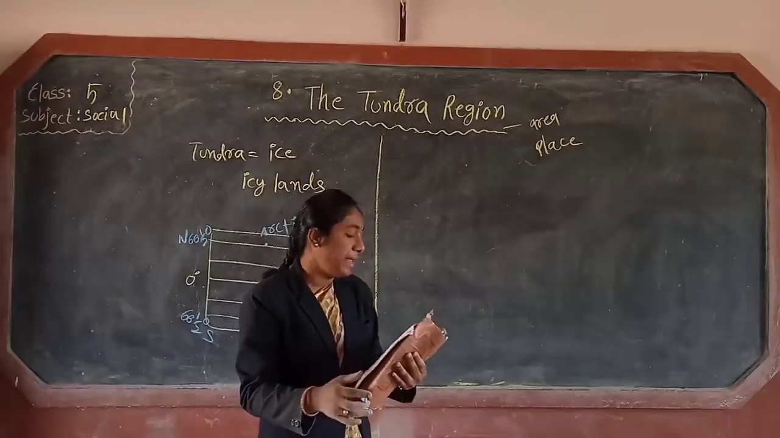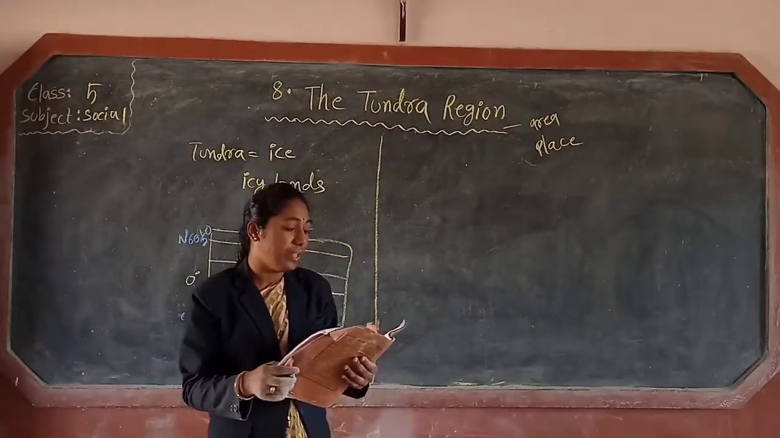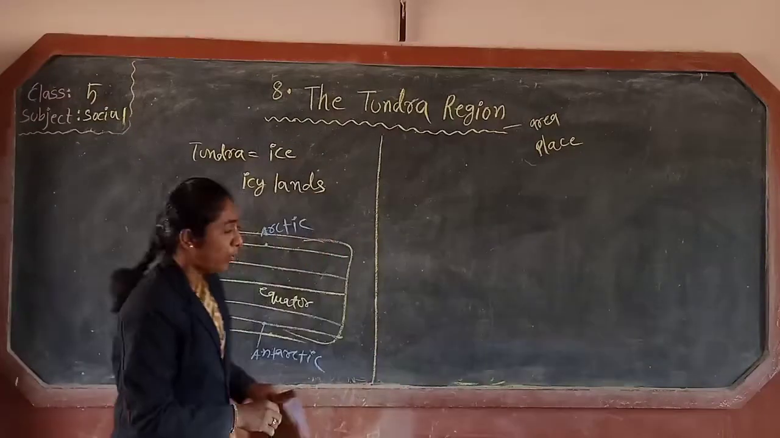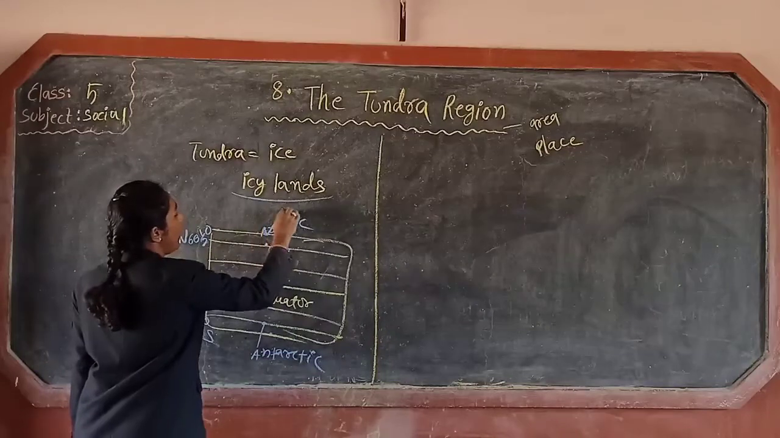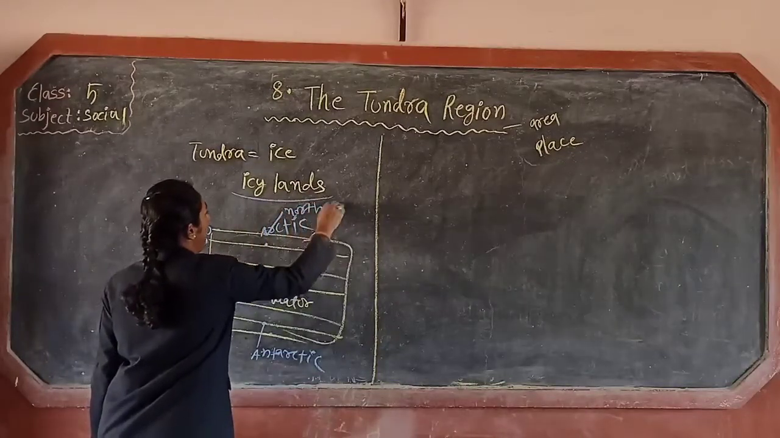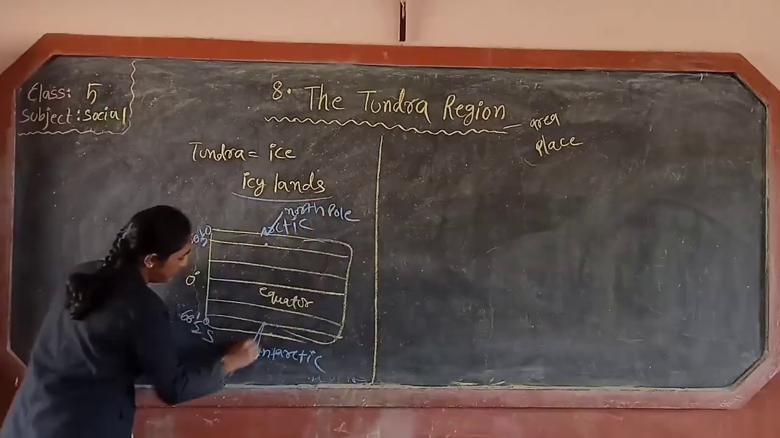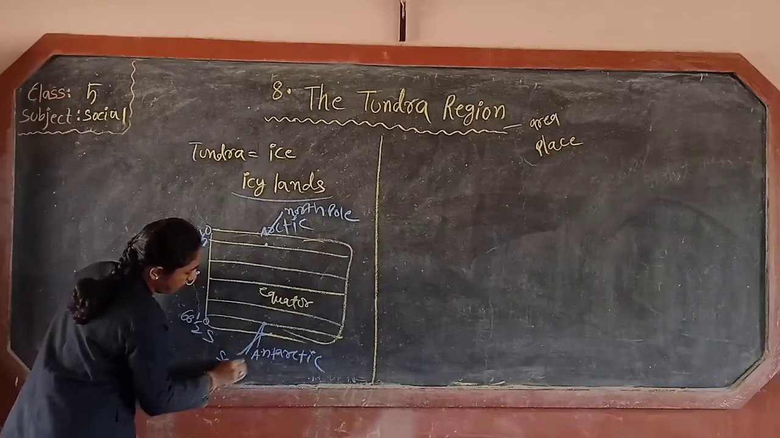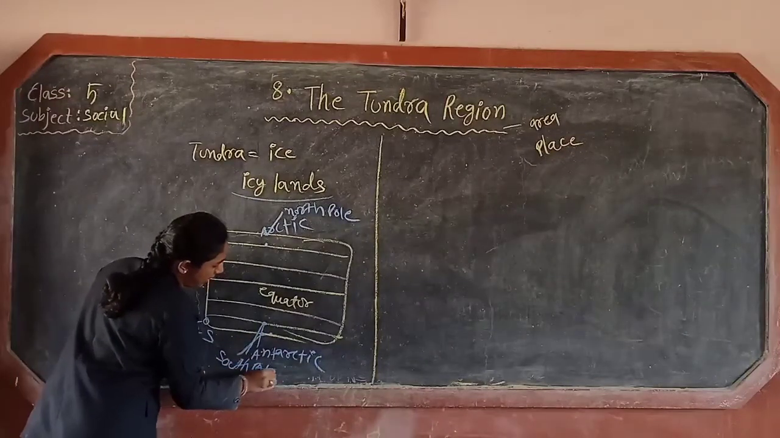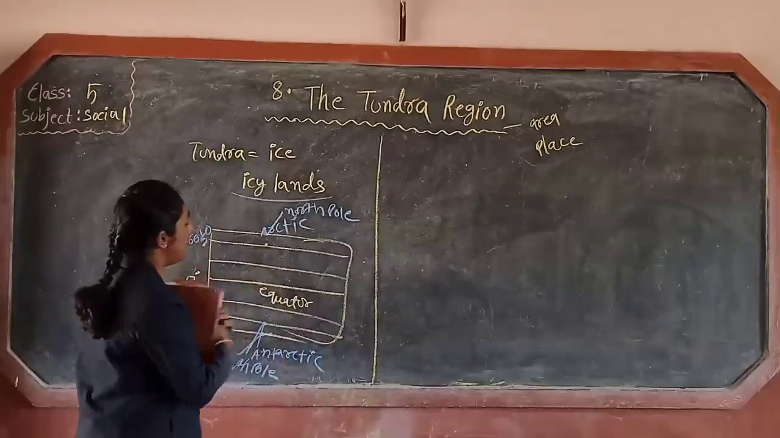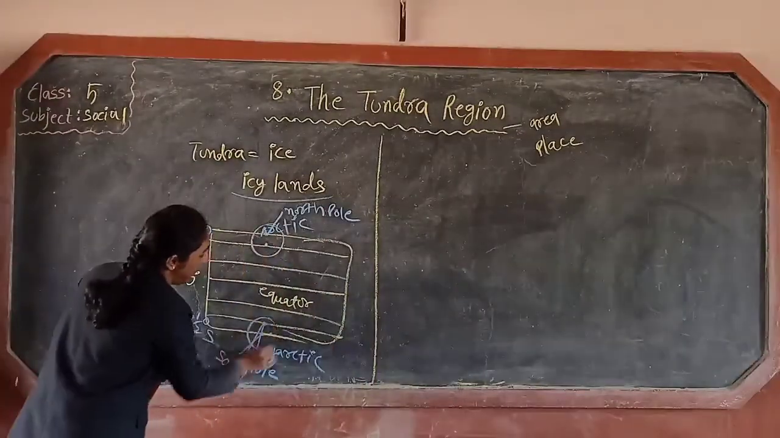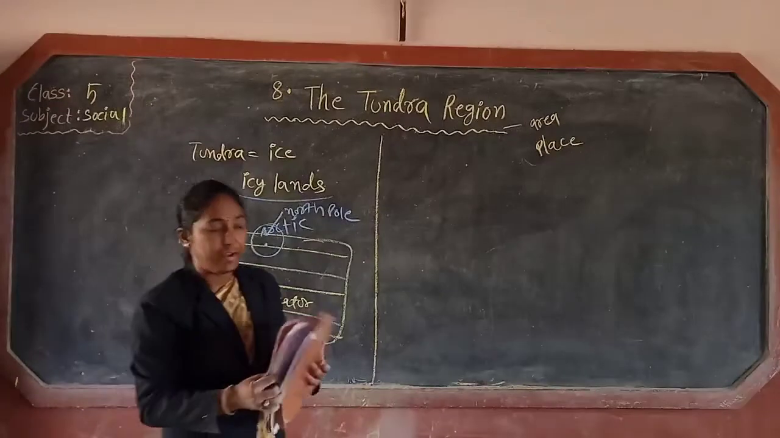So the coldest places in the world are around the north and south poles. These cold icy lands are situated around the north pole and the south pole. So these areas are the icy lands or tundra lands.